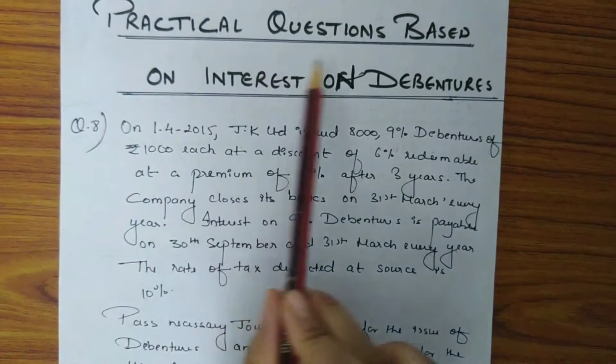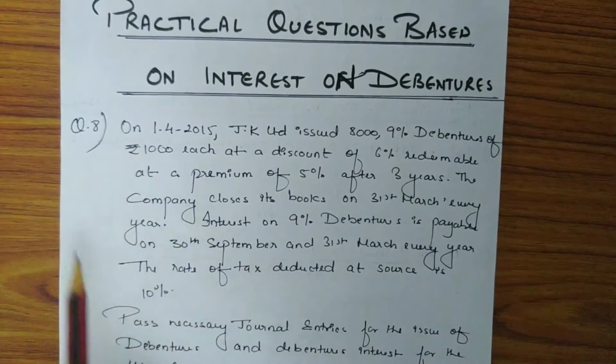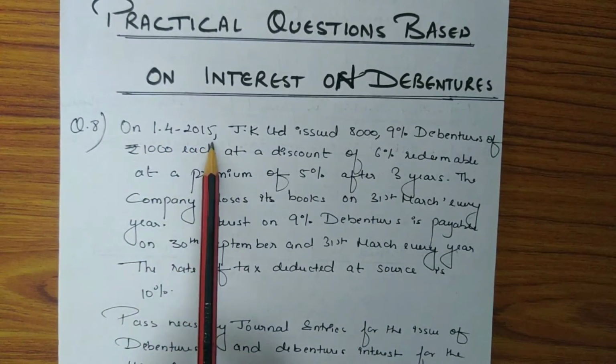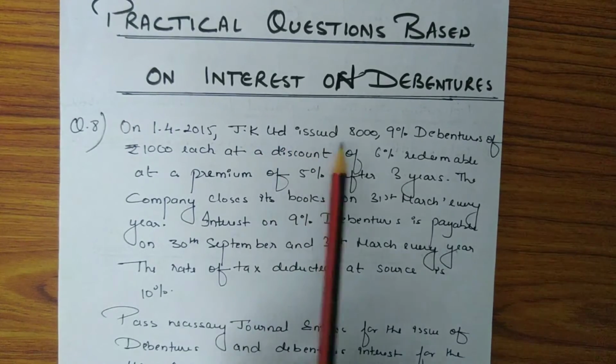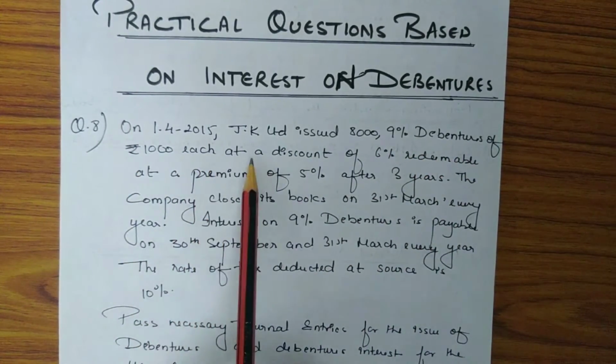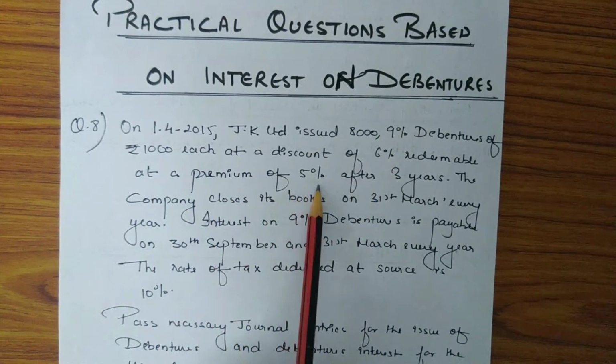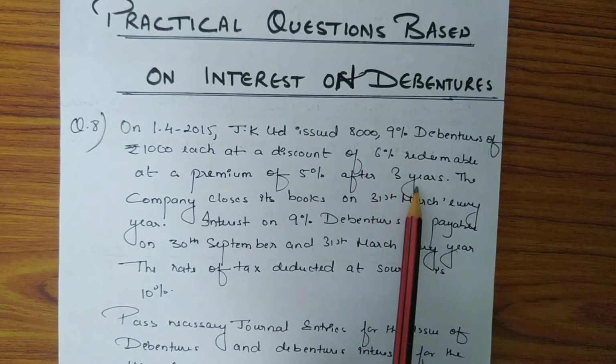Now here is the practical question based on the interest on debentures, and the question is, on 1st April 2015, JK Limited issued 8,000 9% debentures of ₹1,000 each at a discount of 6% redeemable at a premium of 5% after 3 years.